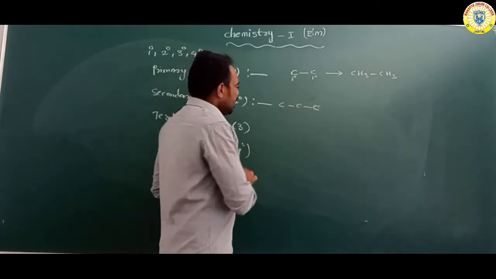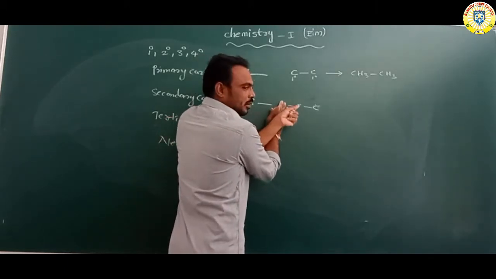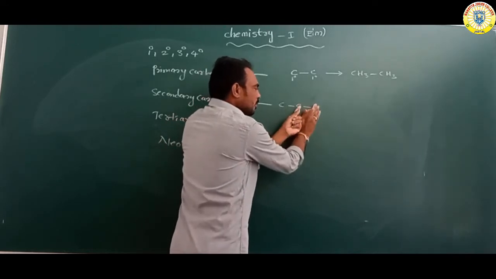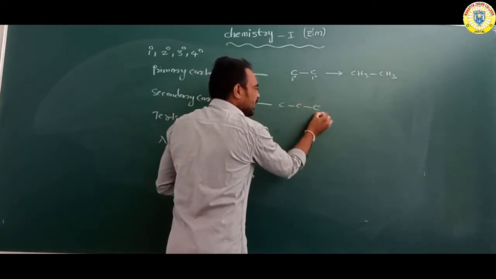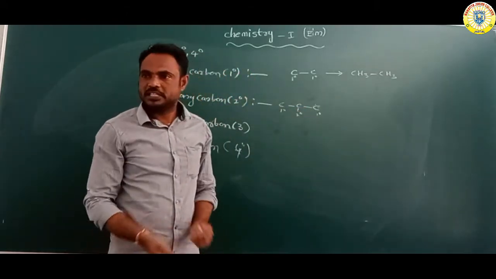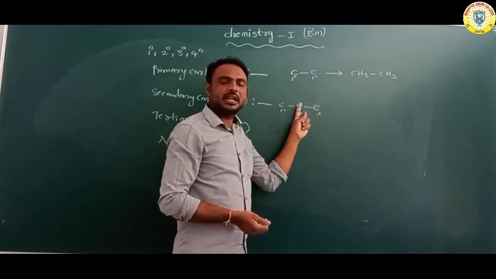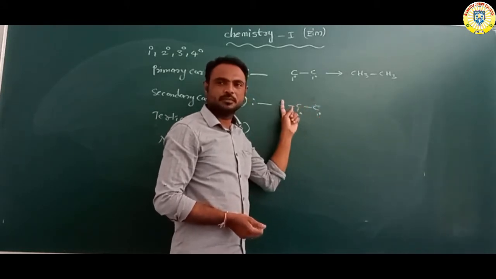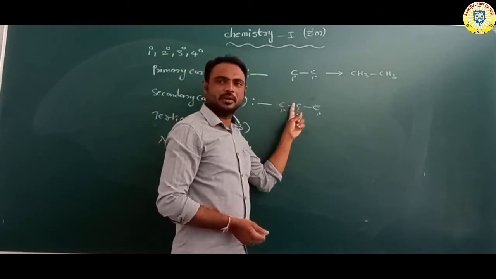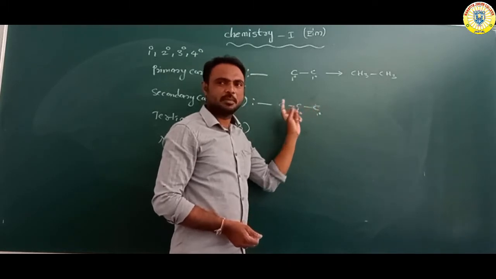But we have taken this carbon, which is attached with only one carbon, so it is primary. This carbon is also attached with only one carbon, so it is also 1 degree. But this middle one is 2 degree, because it is attached with two carbon atoms.